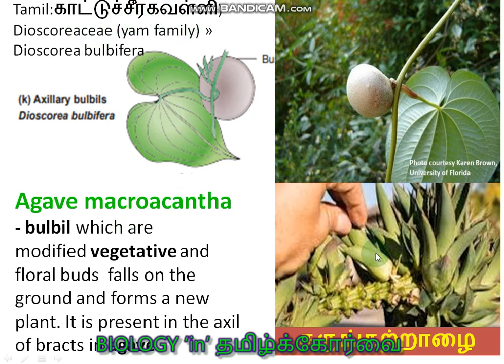Okay, this is Agave macroacantha. Okay, these are the bulbils produced. This is also known in Tamil as Karungatradai. The vegetative bulbils are produced on the vegetative as well as the floral axis. Okay, and these fall on the ground and produce a new plant.